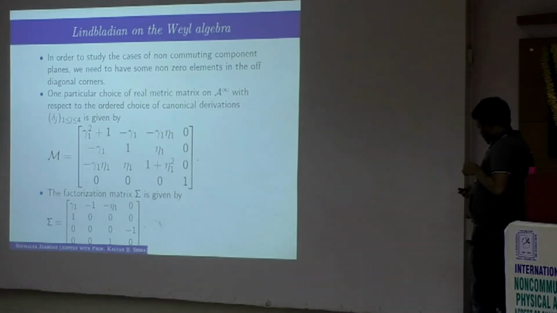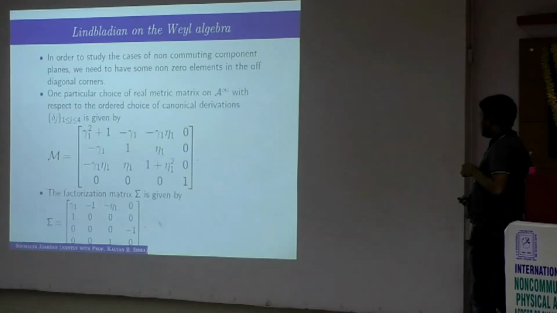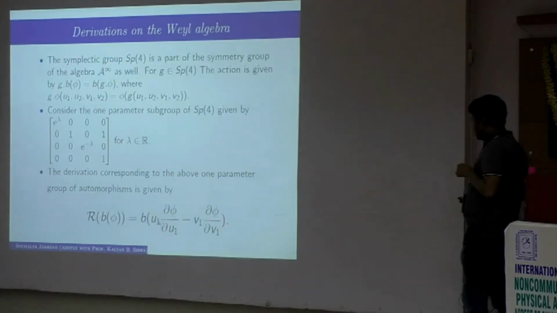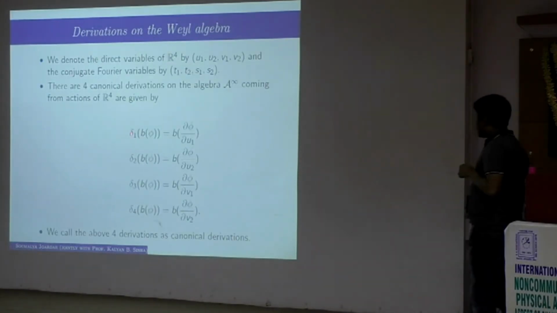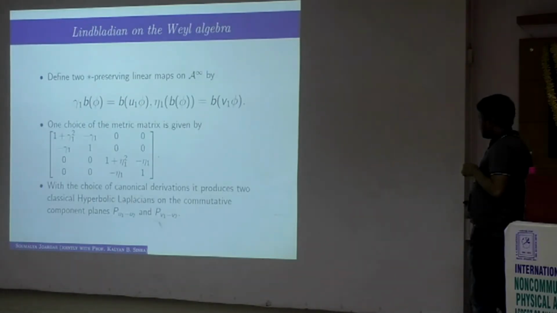And by using this metric matrix and the canonical 4 derivations as I have already spoken, delta 1, delta 2, delta 3, delta 4, let us remind it. This canonical 4 derivation, delta 1, delta 2, delta 3, delta 4,